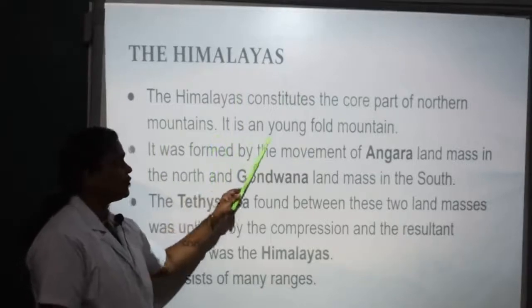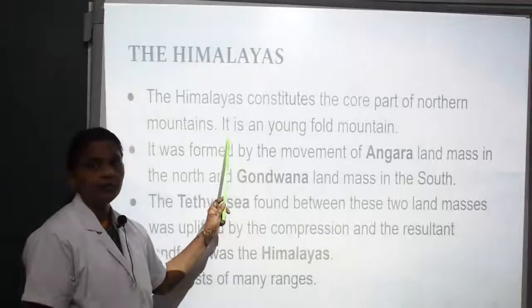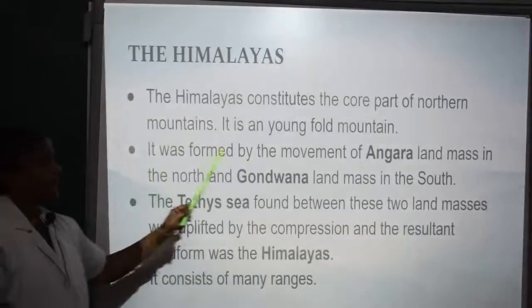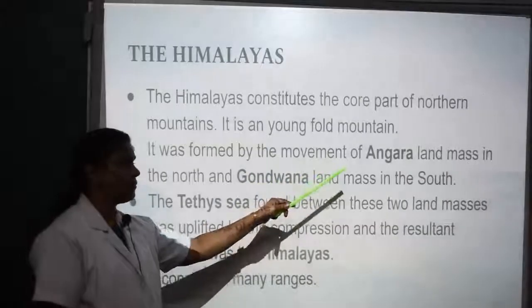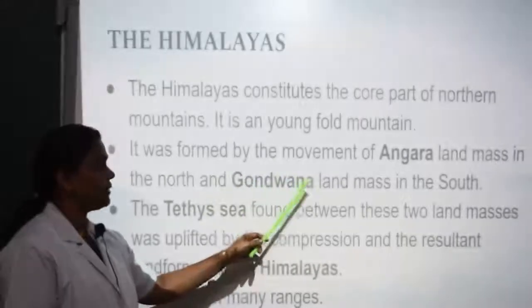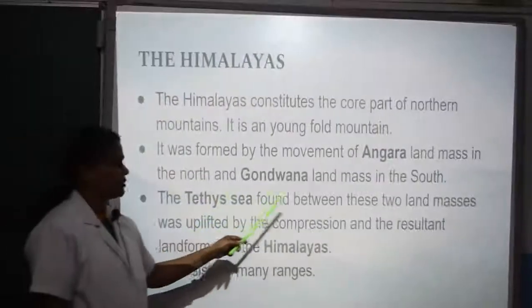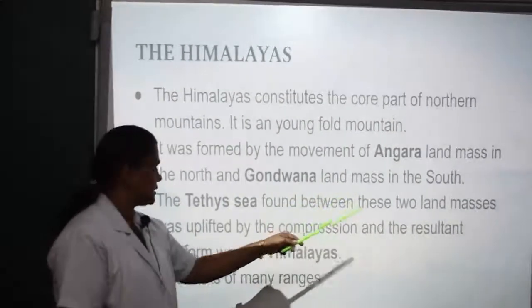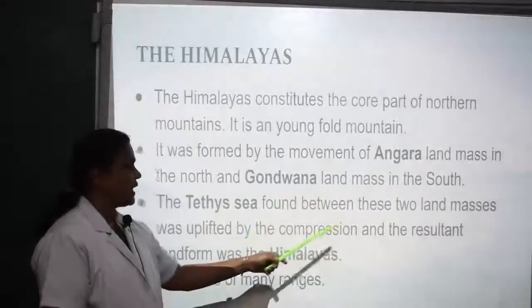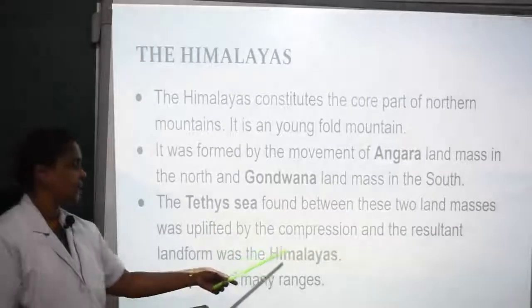The Himalayas constitute the core part of the northern mountains. It is a young-fold mountain. Young-fold mountain here means it was formed in the latter years. It was formed by the movement of the Angara landmass in the north and the Gondwana landmass in the south. The Tethys Sea found between these 2 landmasses was afflicted by compression and the resultant landform was the Himalayas.